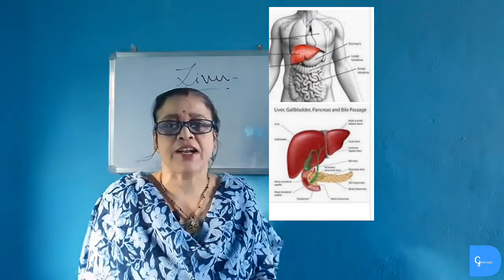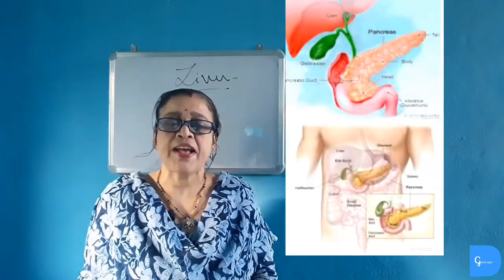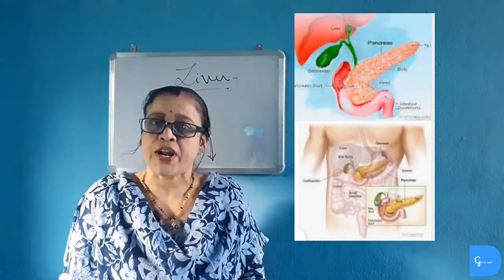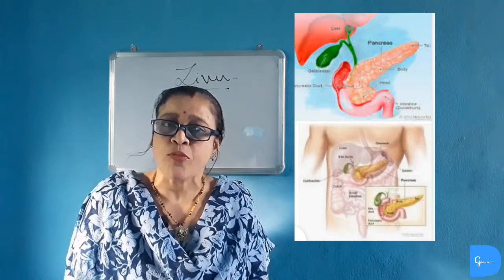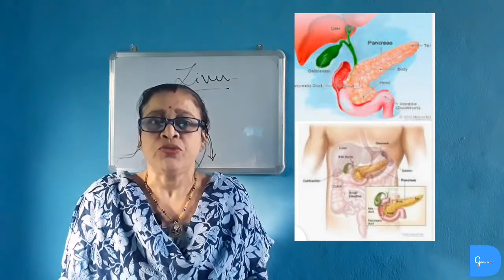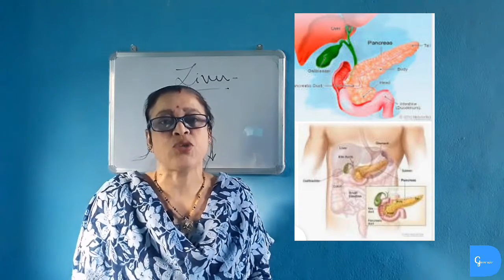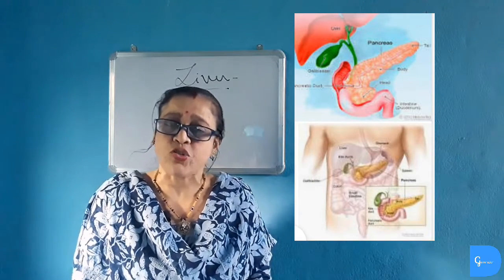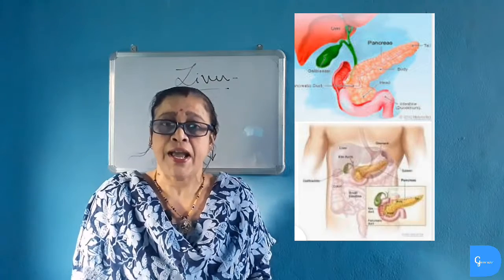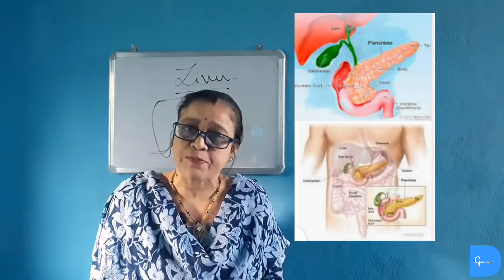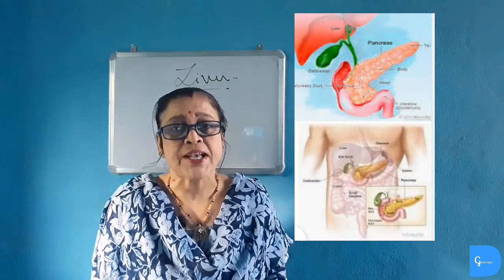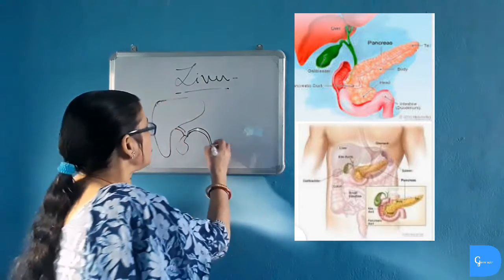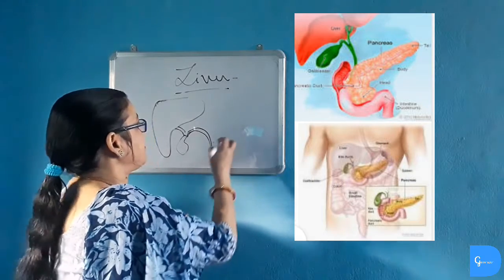Now, second largest gland is pancreas. Pancreas is exocrine gland as well as endocrine gland. Pancreas is endocrine gland because it contains two hormones, insulin and glucagon, which help in maintaining blood sugar level in our body. And pancreas is also known as exocrine gland because it contains enzymes such as trypsin, chymotrypsin and beta amylase. These enzymes act in alkaline medium. So bile which is poured into duodenum acts on alkaline medium.